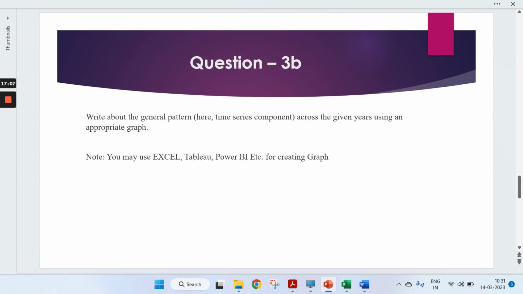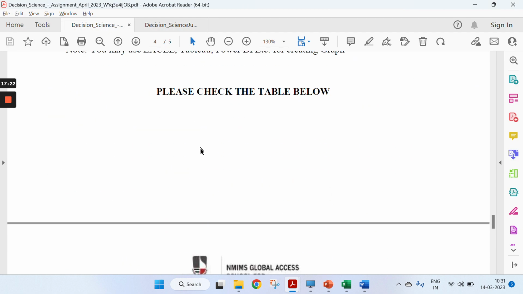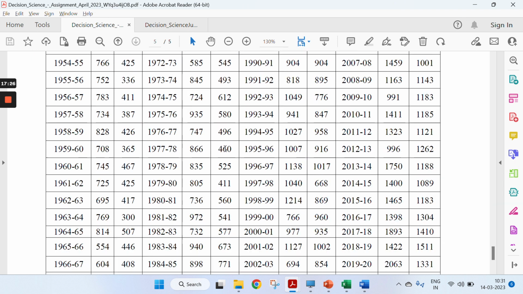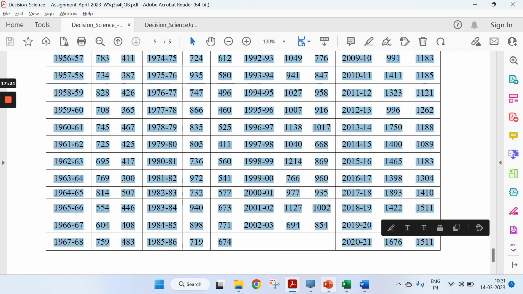Moving to the third B question. In the third B, write about the general pattern. It's clearly mentioned here that you need to specify the time series components across the given years using an appropriate graph. So here we see how to draw a graph as well. Firstly we see these are the different values where different years are given. There are so many years, so let me quickly copy paste it into Excel.